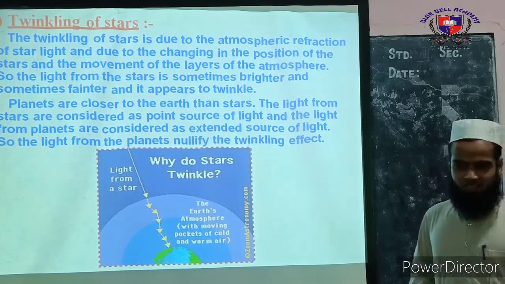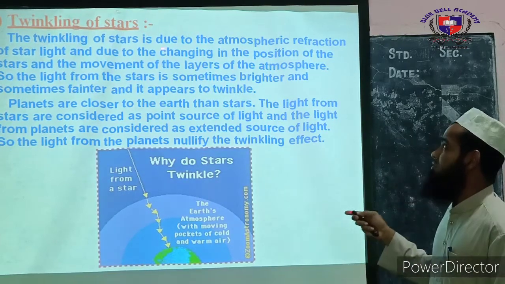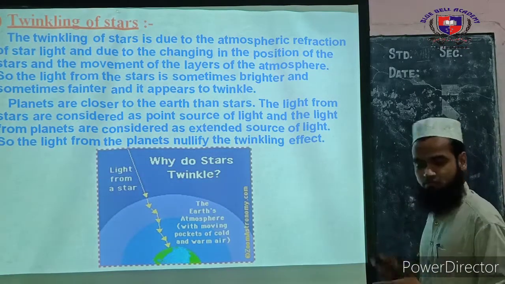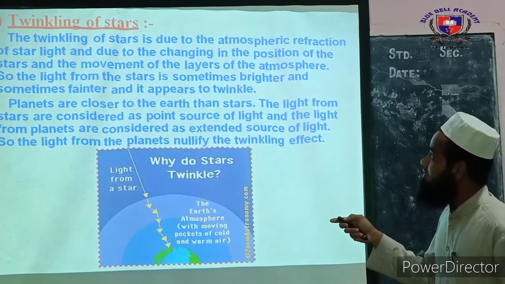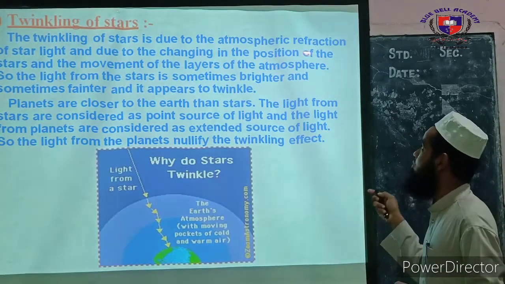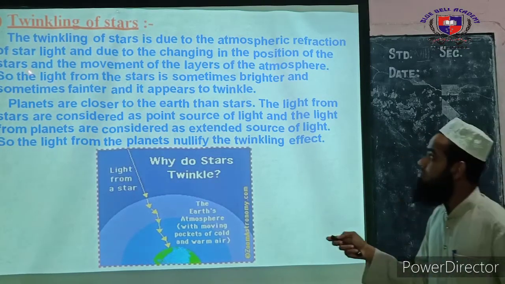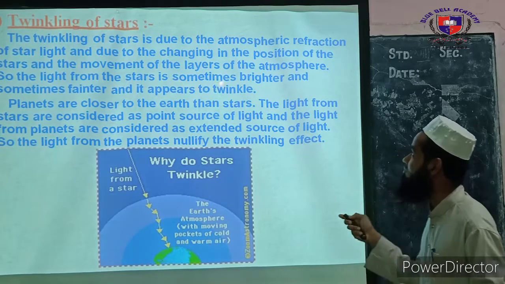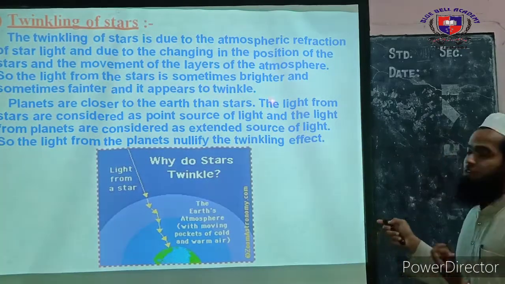And what is the reason that stars twinkle? The twinkling of the star is also because of atmospheric refraction. Due to the changing position of the star and the movement of the layers of the atmosphere, the light from the star is sometimes brighter and sometimes fainter, and it appears to twinkle.